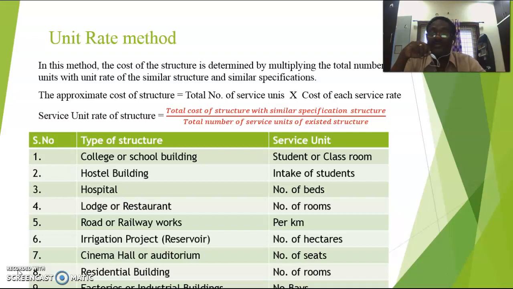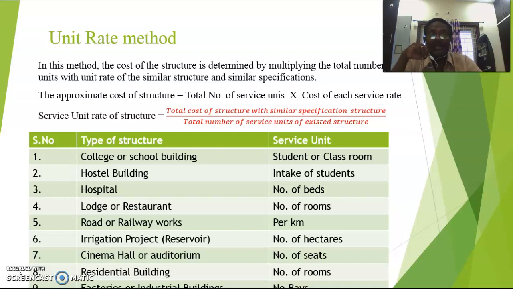But how to get the service unit rate of a structure? It will be given by the total cost of a structure with similar specification. So when you are calculating the total cost of the structure, you have to inquire whether the same type of structure is there in the same locality, then the cost divided by the total number of service units of the existing structure.